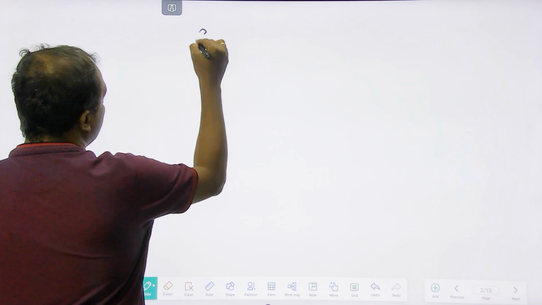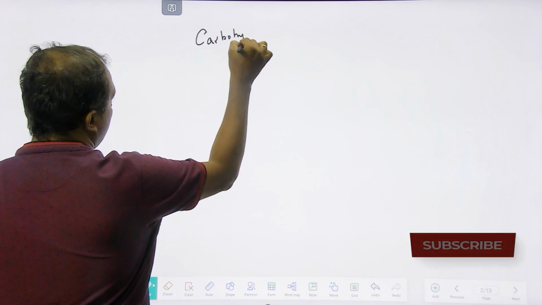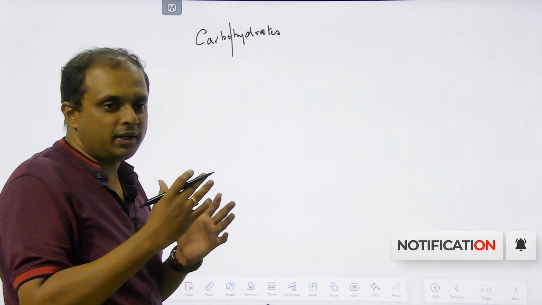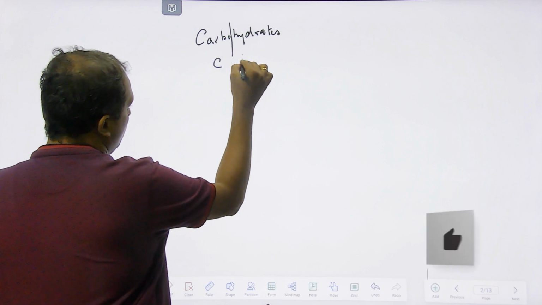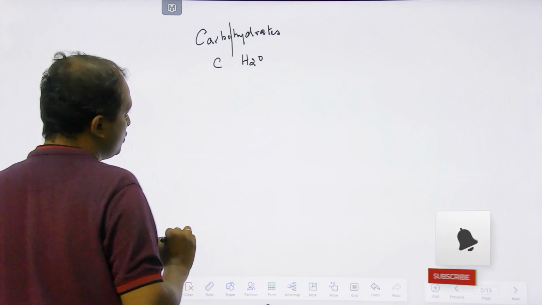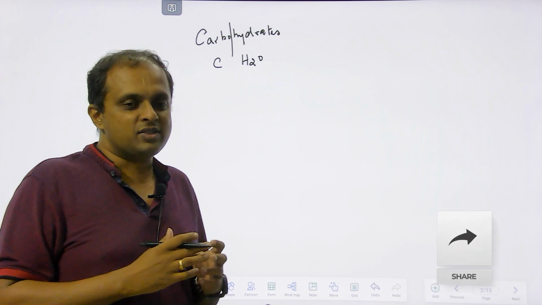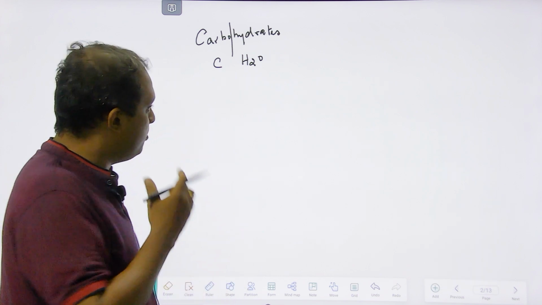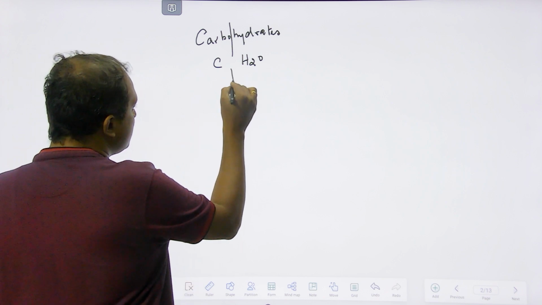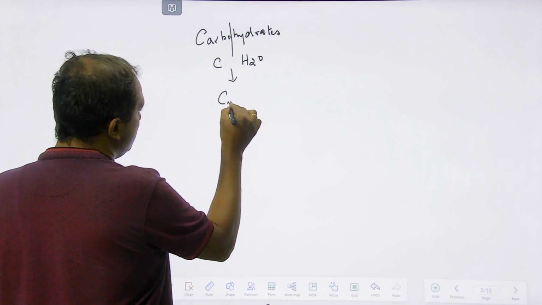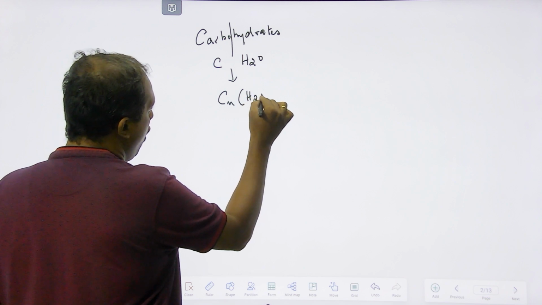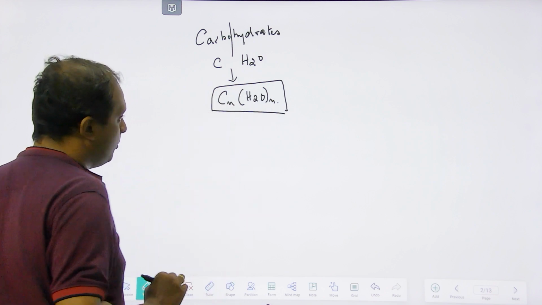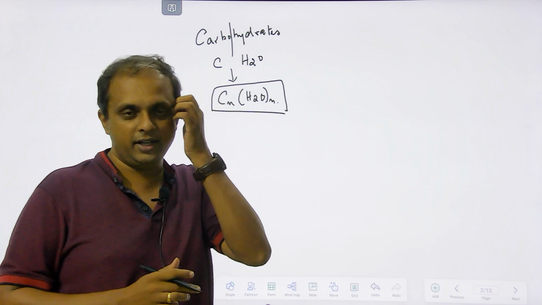So we have the term here, carbohydrates. As the name suggests, we have two components here. One is the carbon, the other one is the water. Hydrate. So they are called hydrates of carbon. It is carbon that contains water. So that's the exact meaning of this particular term. So this puts into a formula CnH2nOn. So this is the basic structure of a formula of a carbohydrate, right?